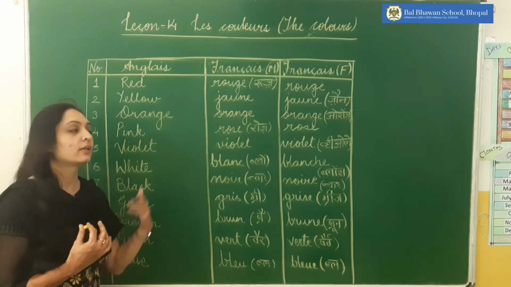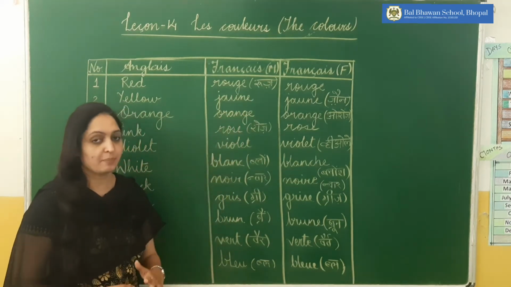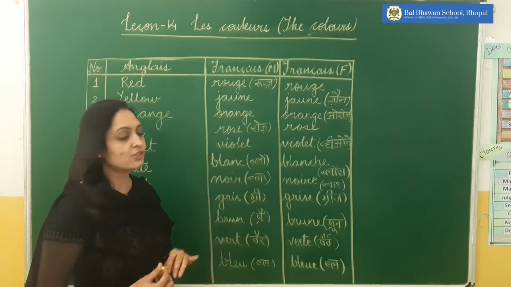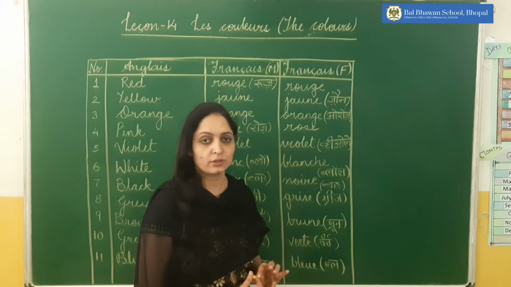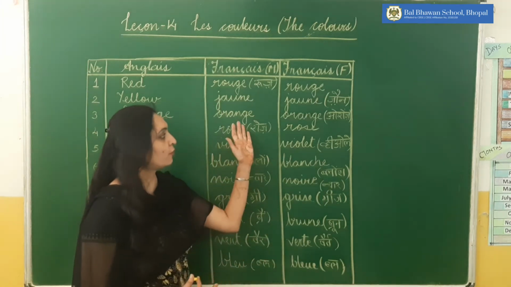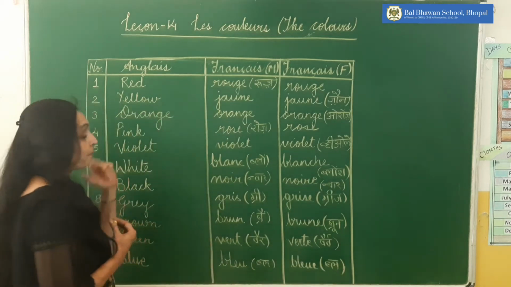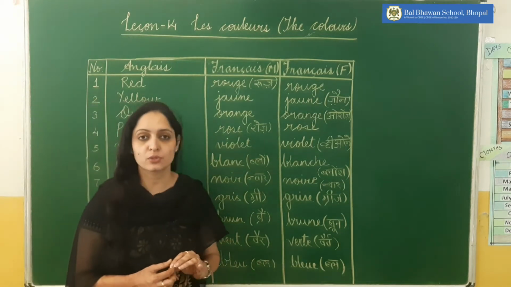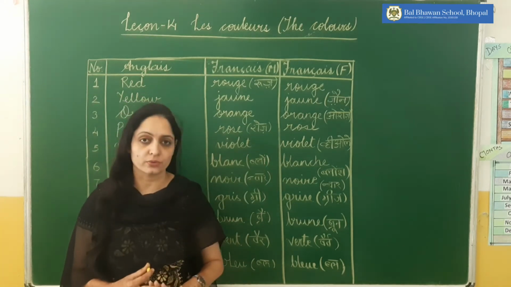In French, the English spelling and the French spelling are the same, but the pronunciation is totally different. For both masculine and feminine, it's orange. Next one is pink. Pink is rose, just like a rose flower. For both, it's rose.